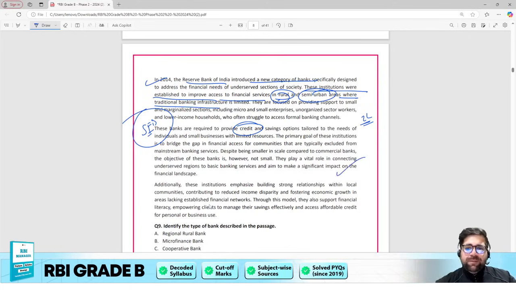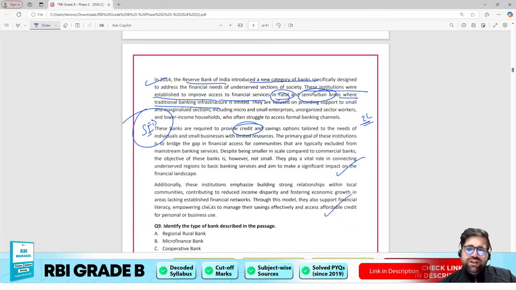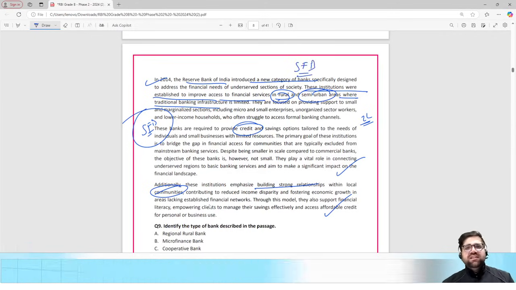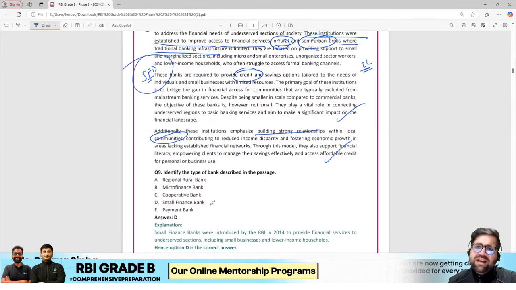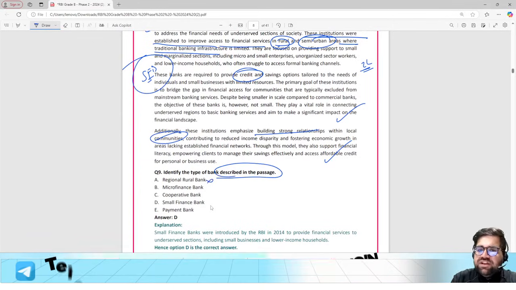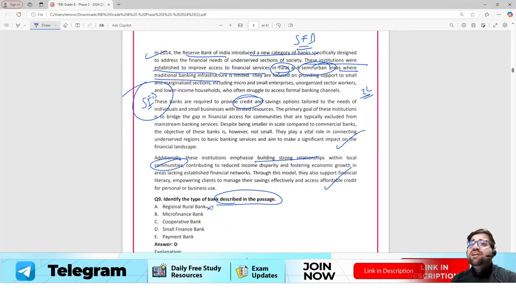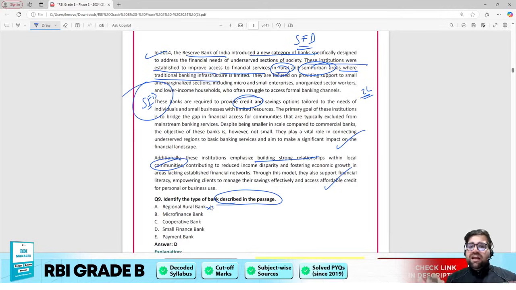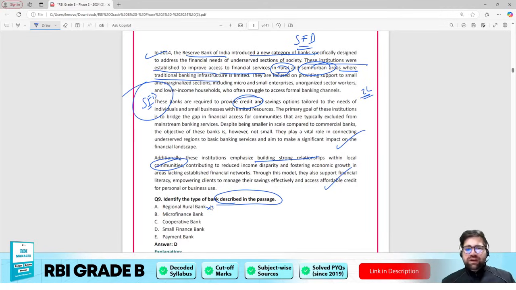Okay, now they play a vital role in connecting unserved regions. Traditionally, these institutes emphasize building strong relationships with local communities as well. Okay, so now we know that the passage is talking regarding small finance banks, so we can answer all the questions which are related to it. Identify the type of bank which is described. It cannot be regional rural bank, because the Regional Rural Banks Act is very old, if I'm not wrong, 1976, but still I'm not that sure. You can check it. But RRB cannot be introduced in 2014.